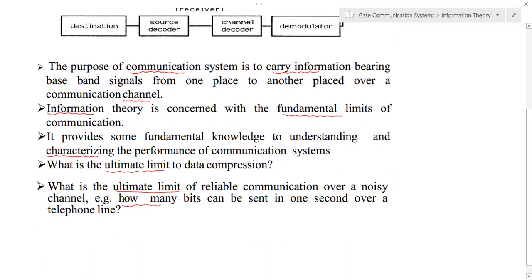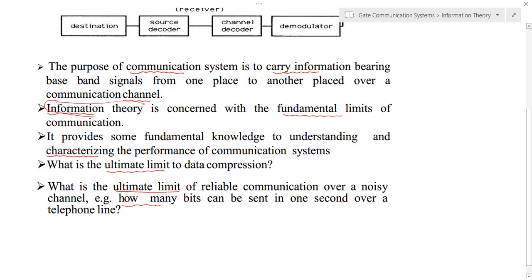A telephone line has some characteristics and limitations. The bandwidth may be constrained, and there will be noise effects and interference. Based on all these things, there will be a maximum limit for data transmission, and we can find this limit also. To find all these things, we need the concept of information theory.